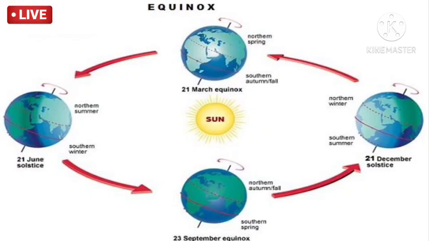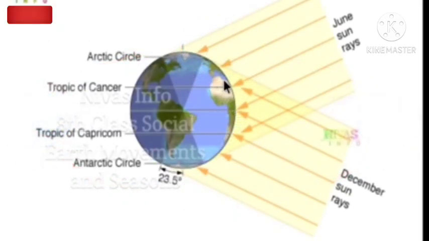So because of this tilt, because of this bend, the earth is having a 23.5 degrees tilt, and also it rotates itself and it rotates around the sun. So that is why different months have different seasons, because of these earth movements. My dear children, during this time, how are the sun rays falling on the earth? If you see, the north side is the Arctic circle, the south side is the Antarctic circle, and the middle is the equator. Above the equator, the Tropic of Cancer is there, at 23.5 degrees. Below the equator, the Tropic of Capricorn, that is 23.5 degrees on the south side.